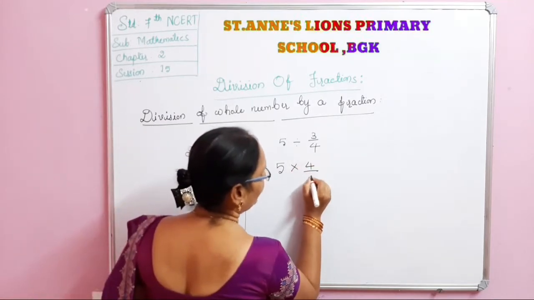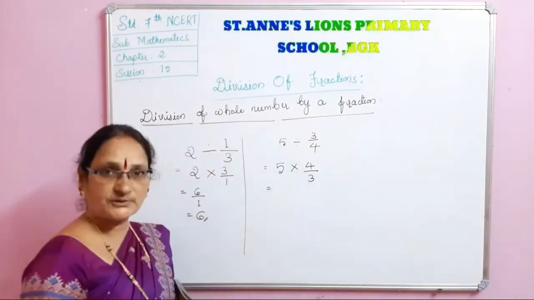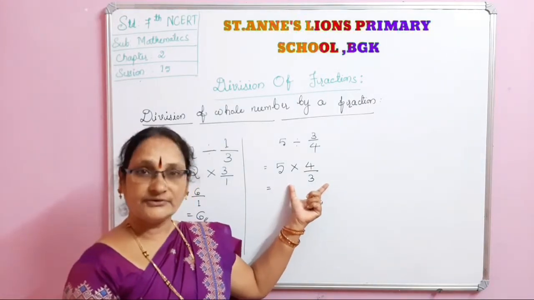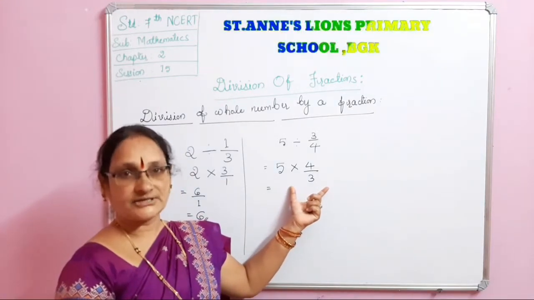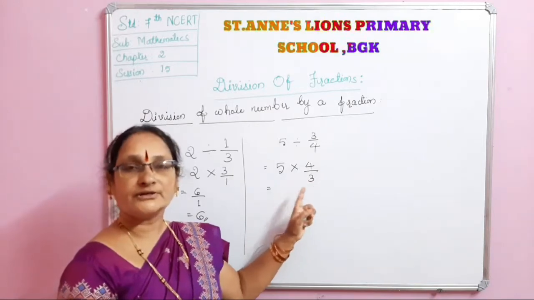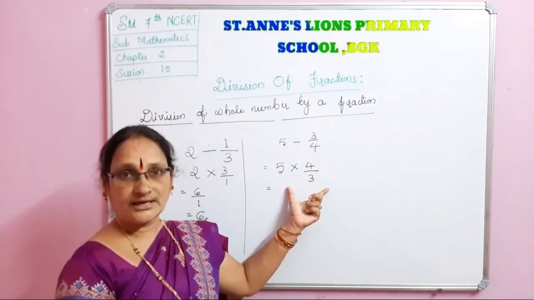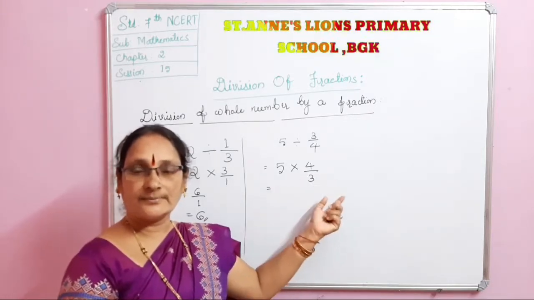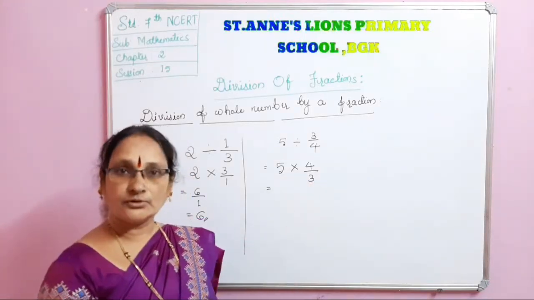Now see here, if any cancellation is possible, you have to do the cancellation here. You have to cancel the things if it is possible. If it is not possible, no cancellation. Directly you have to multiply numerator to numerator, denominator to denominator. Already you have learned this in the previous concept: multiplication of the whole number by a fraction, fraction by a whole number, and fraction by a fraction. The same way we have to follow now.